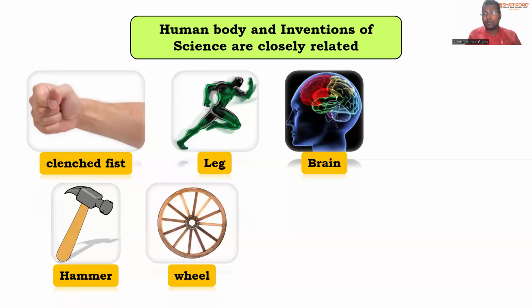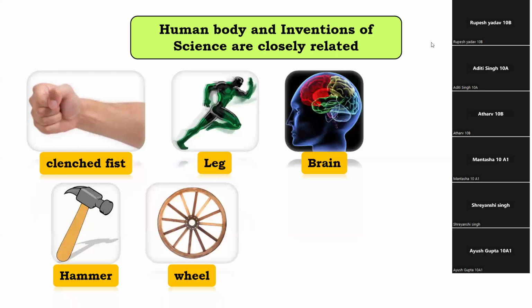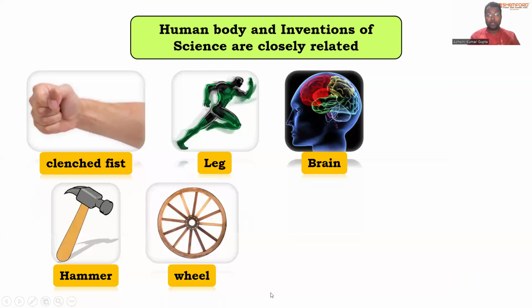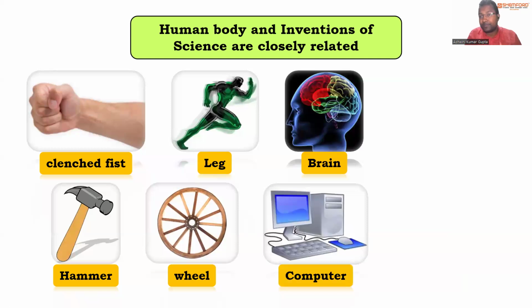Then the human brain. What does the human brain do? The human brain controls all of the actions of the body, right? And what invention have we made? We have invented the computer. The CPU also controls all the executions.